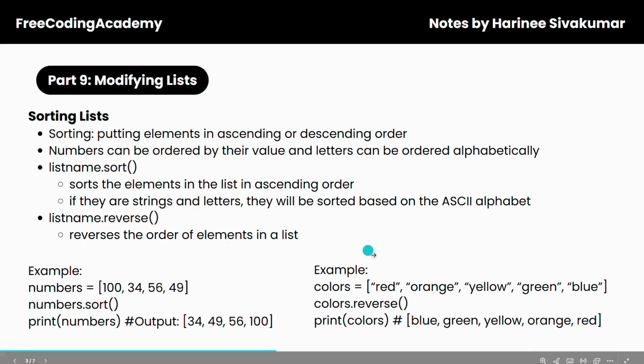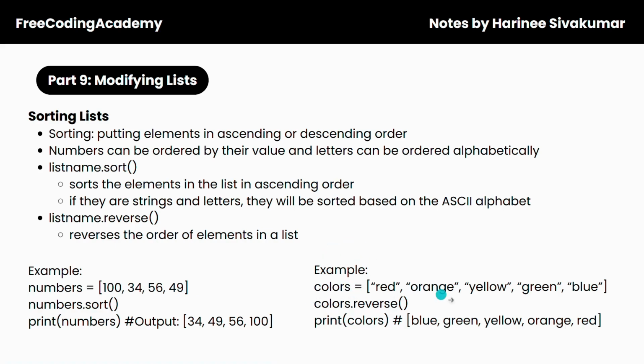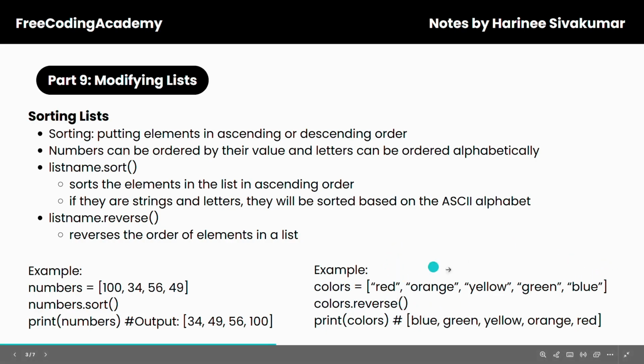Here's another example. We have a list called colors, and it contains strings, which are colors. So red, orange, yellow, green, and blue. If we include the statement colors.reverse and then print colors, it's just going to reverse the order of all the elements. So it's going to print blue, green, yellow, orange, and red separated by commas inside square brackets to represent the fact that it is a list.